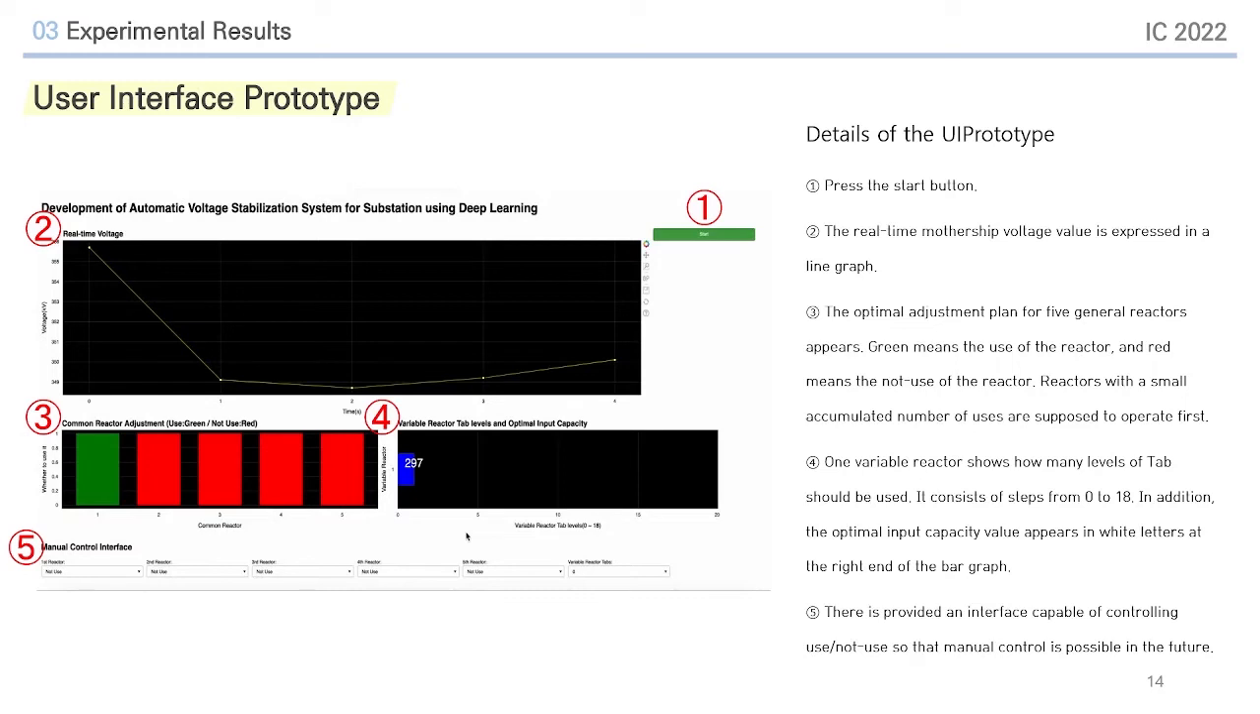At the bottom left of it, you will see the optimal adjustment of the 5 general reactors. The green color means the use of the reactor and the red one means not using the reactor. On the right side, a variable reactor adjustment plan that can adjust the tap step is displayed. The required tap level at the current voltage can be checked through the length of the bar graph, and at the same time, the total input capacity value appears as a white number at the end of the bar graph. Finally, at the bottom, there is a function that enables manual control.